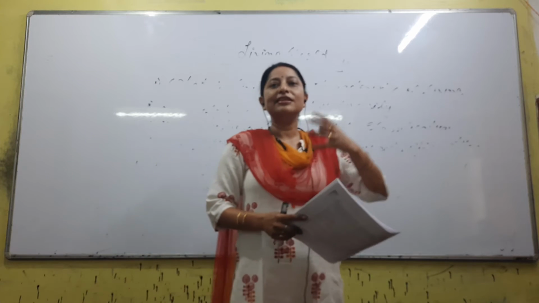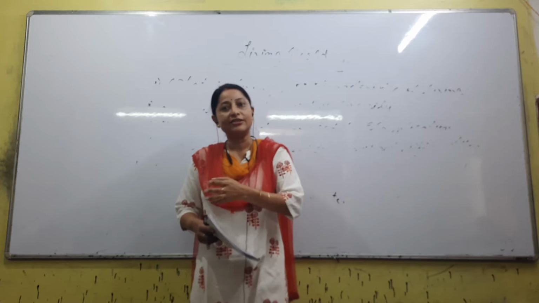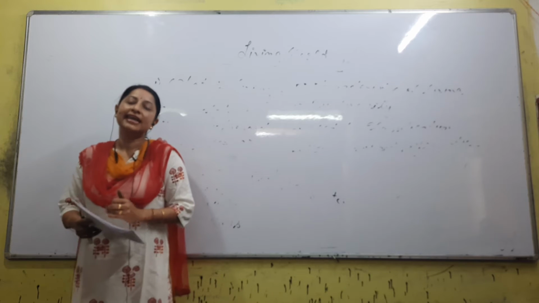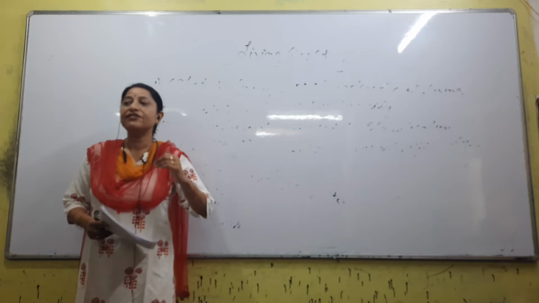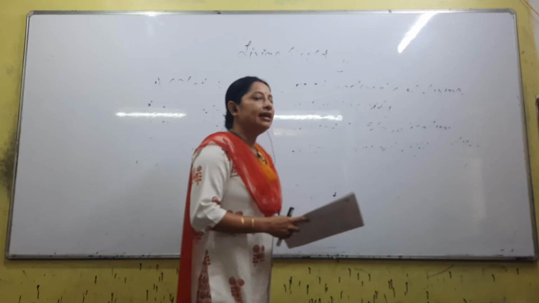Since the neck has become long, this lengthened character goes from generation to generation. So what did Lamarck say? Lamarck said that acquired characters go from one generation to another generation. Is the statement correct? It is not correct.